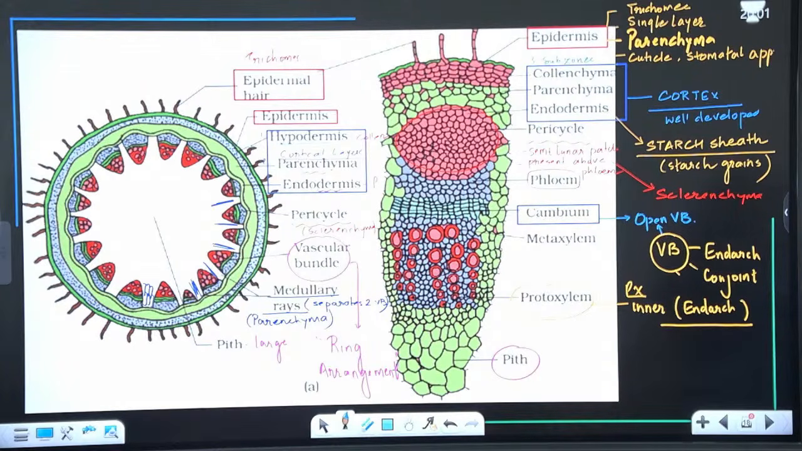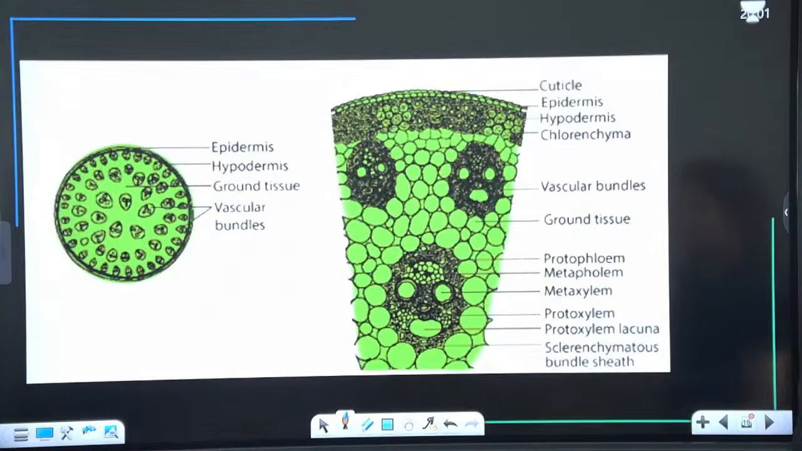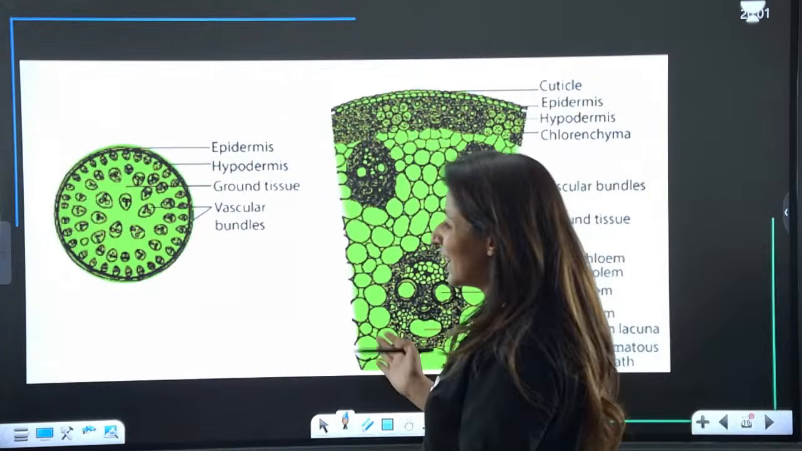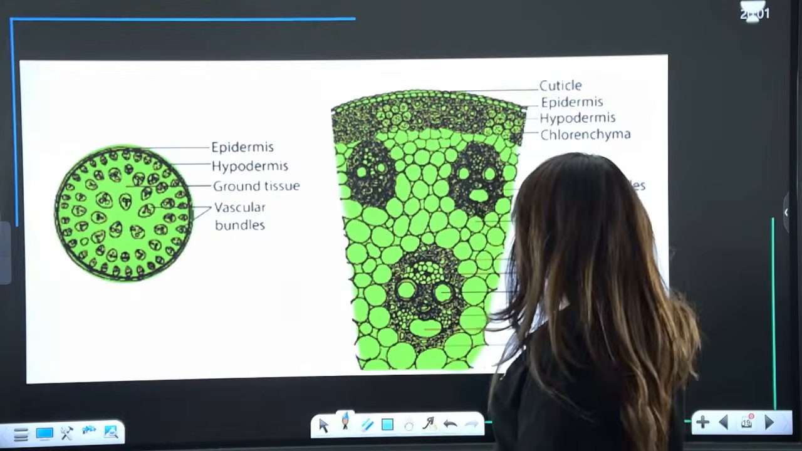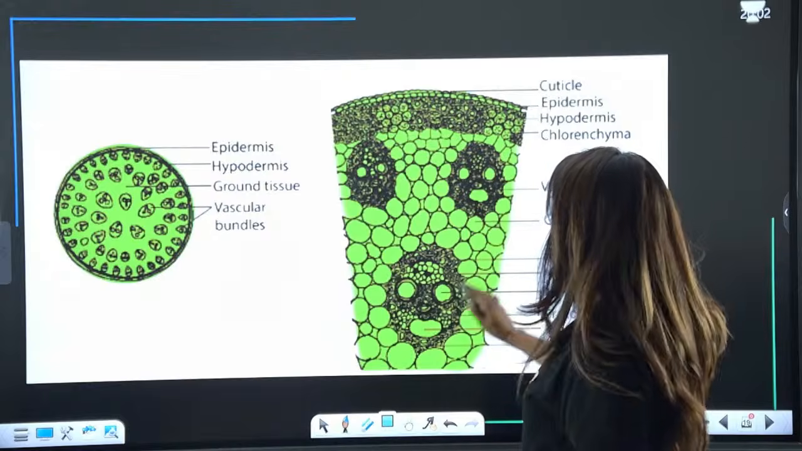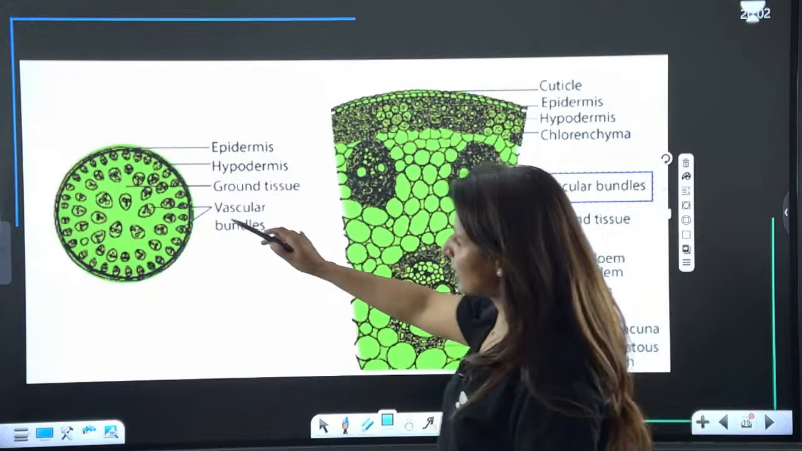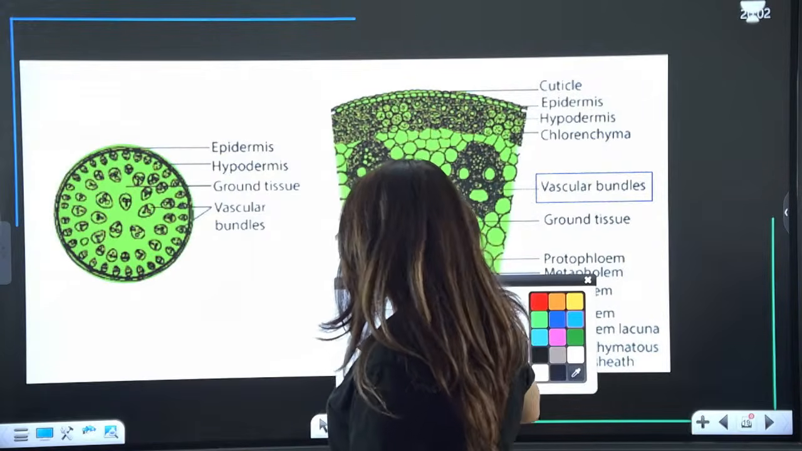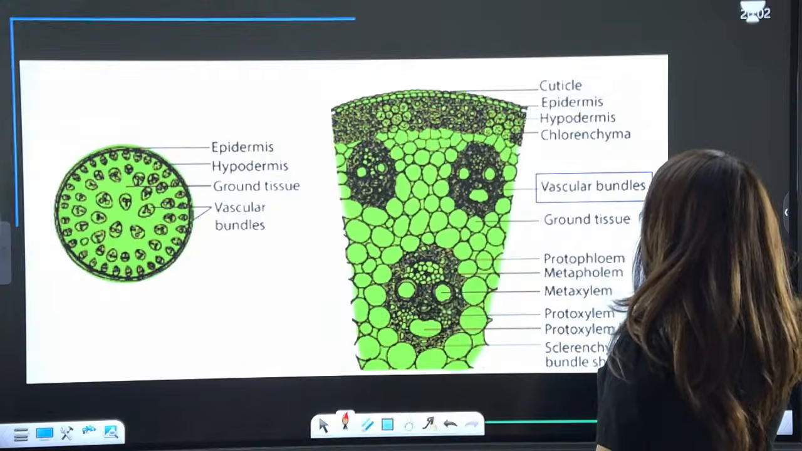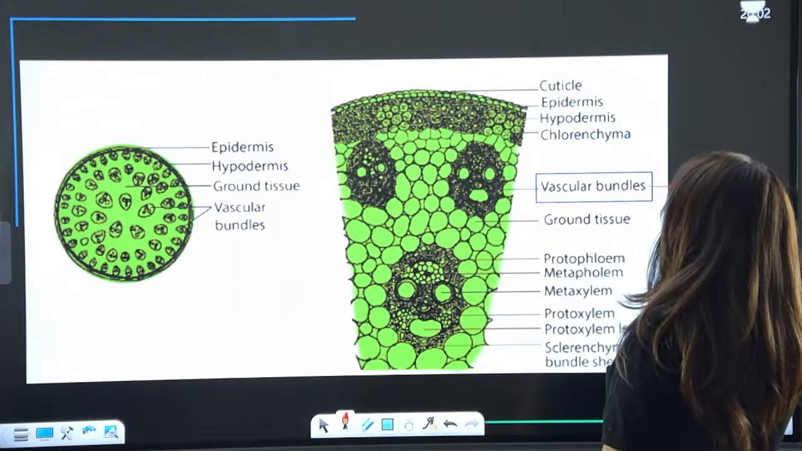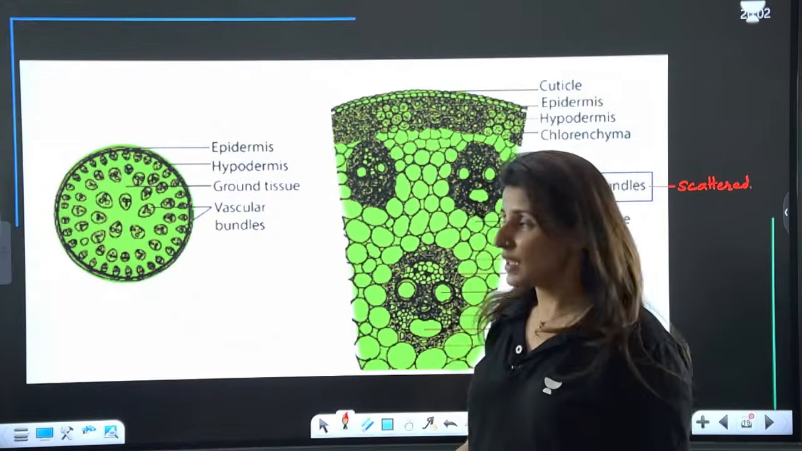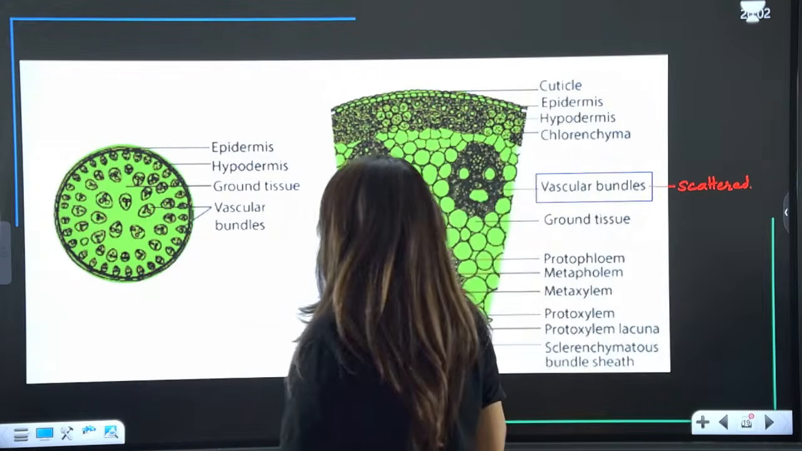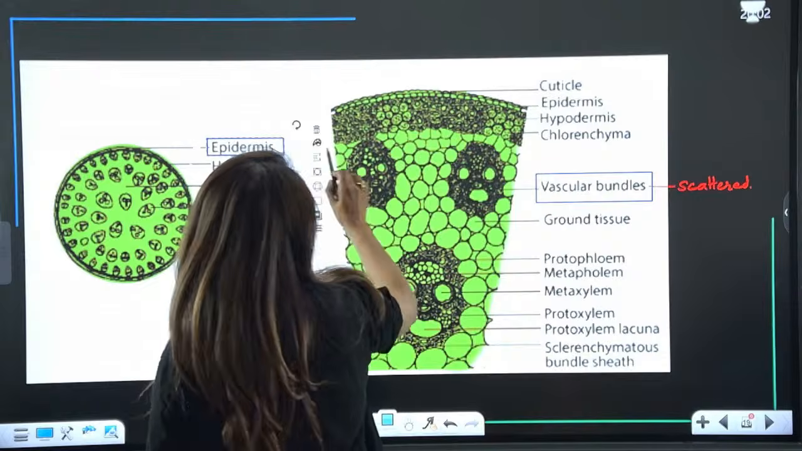Let's move on now to the next topic. That is the monocot stem. Now see, unlike the dicot stem, look at the vascular bundles here. The vascular bundles here are all scattered. These are all vascular bundles. So the vascular bundles are all scattered. They are not in a ring arrangement. Is that clear?